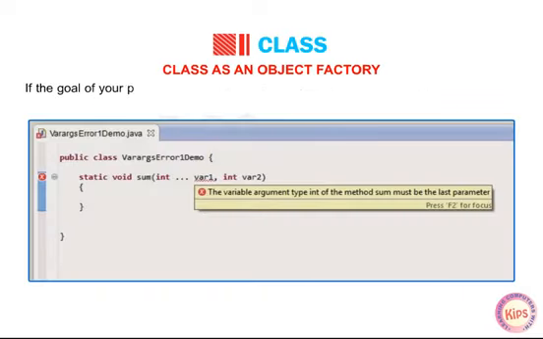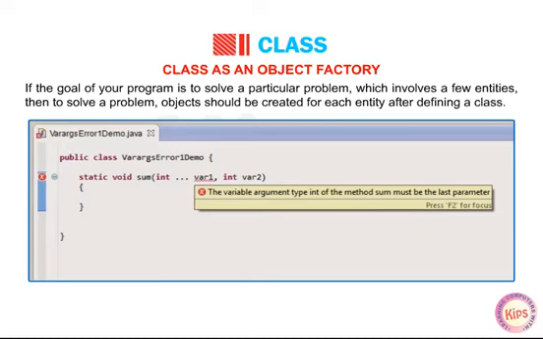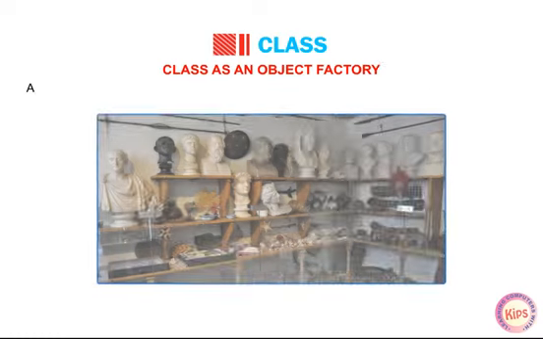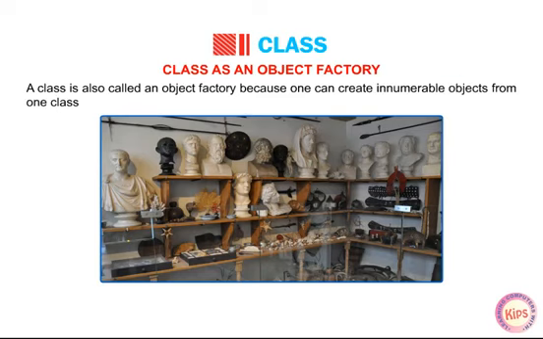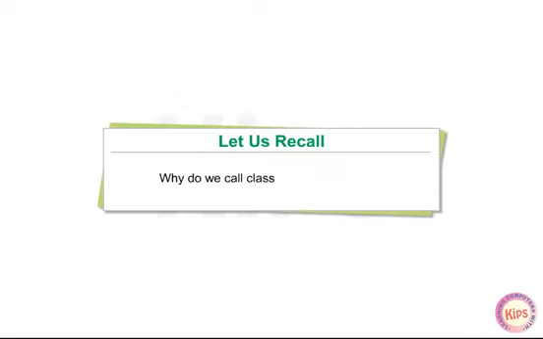If the goal of your program is to solve a particular problem which involves a few entities, then to solve the problem, objects should be created for each entity after defining a class. These objects should then be made to interact according to the algorithm. A class is also called an object factory because one can create innumerable objects from one class definition. Let us recall why do we call class an object factory.